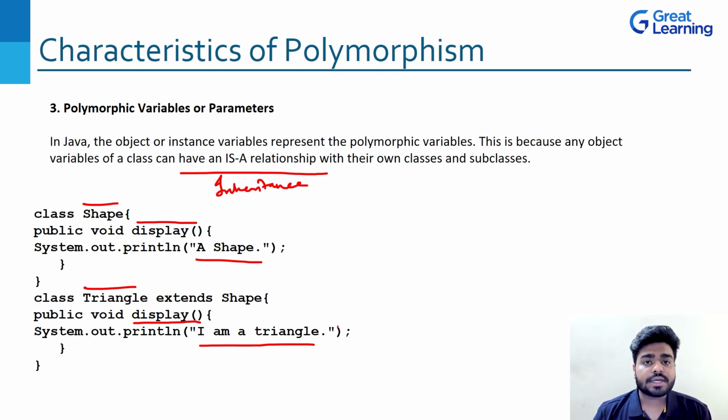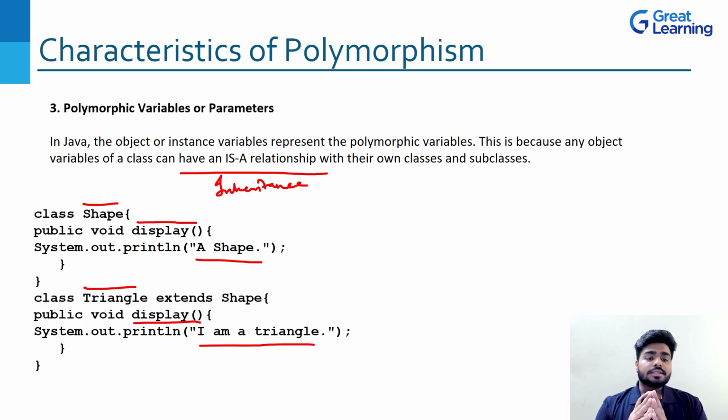At the same time, if I create an object of Shape, then what happens? It will call the display function of the Shape class, so it will print a shape, right? So polymorphic variables or polymorphic parameters depend on this. Any object variable of a class can have an inheritance relationship with its own class and subclasses. And this is also a characteristic of polymorphism, right?